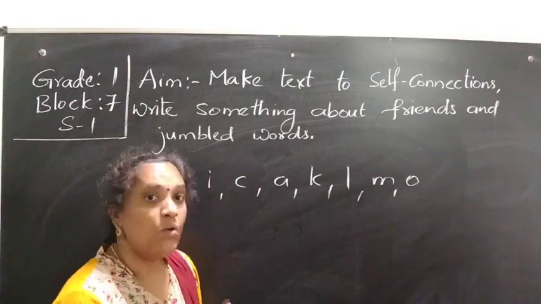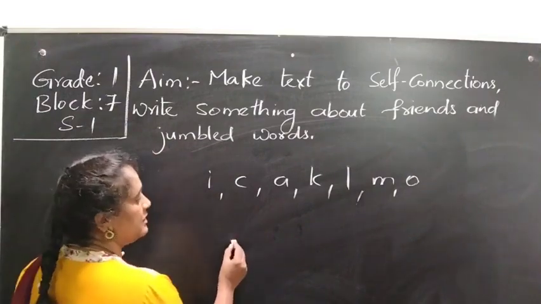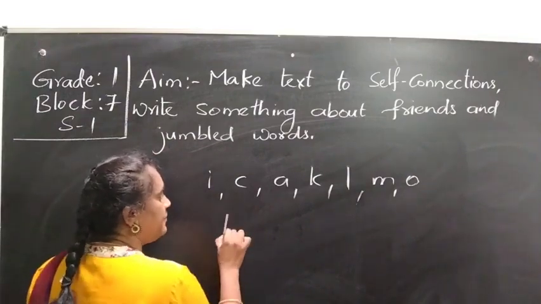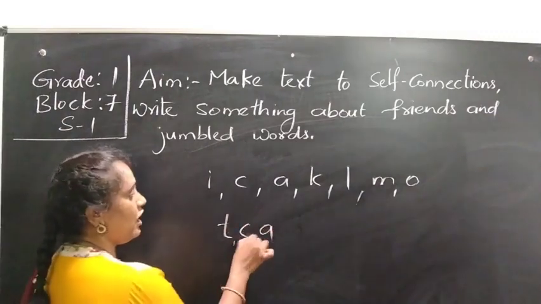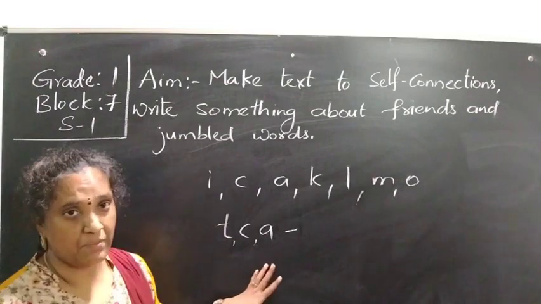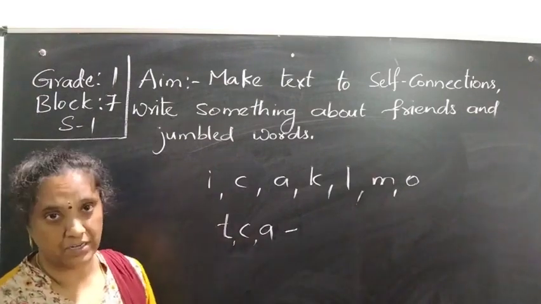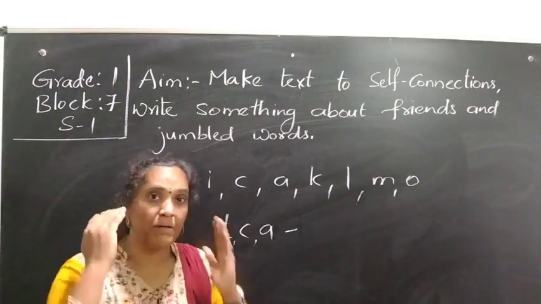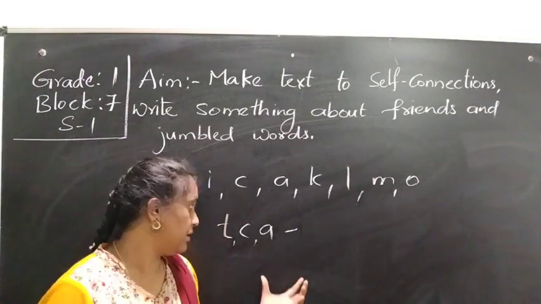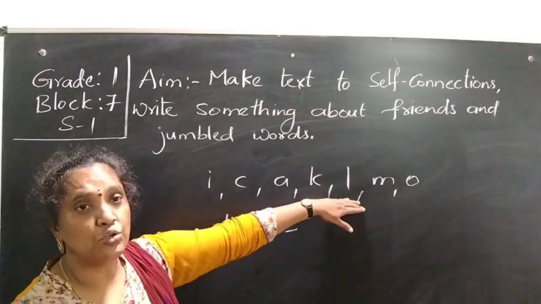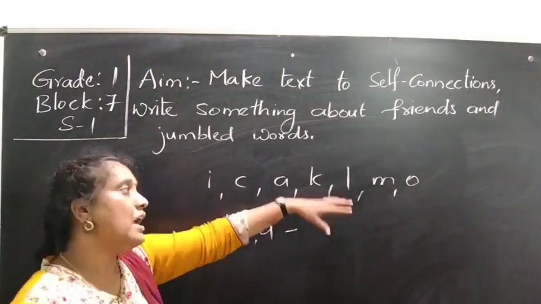But when I give only some alphabets like T, C, A, here I give only 3 alphabets. So from these alphabets, you want to frame a word. That means when you remember some words, then you can try and do that. Here I asked you to frame any words.